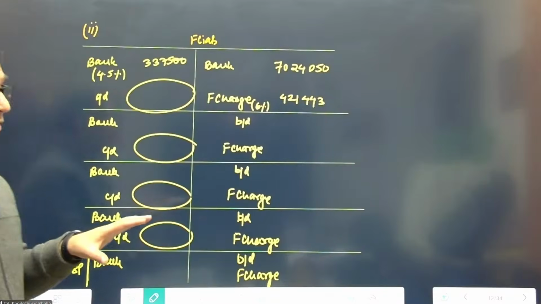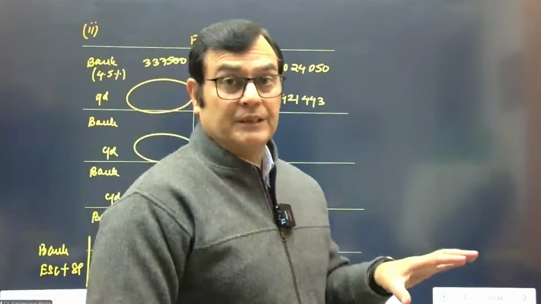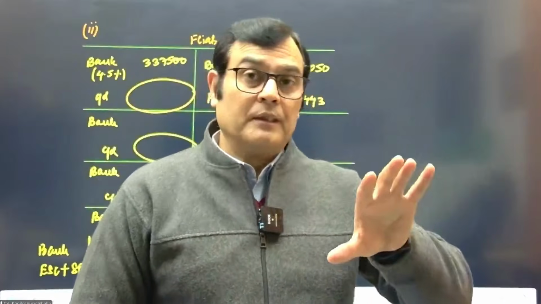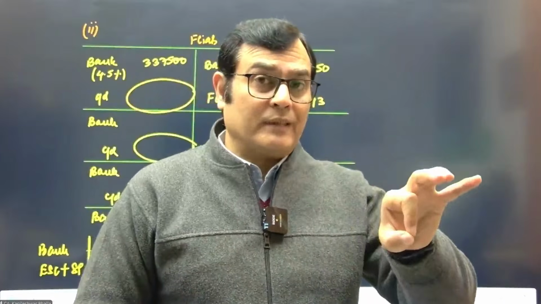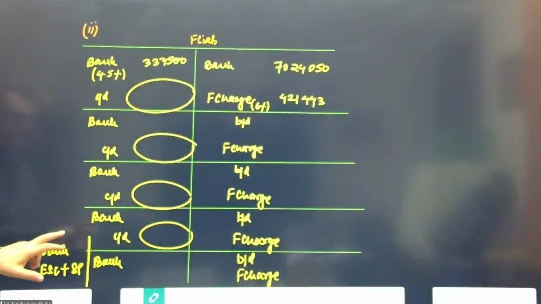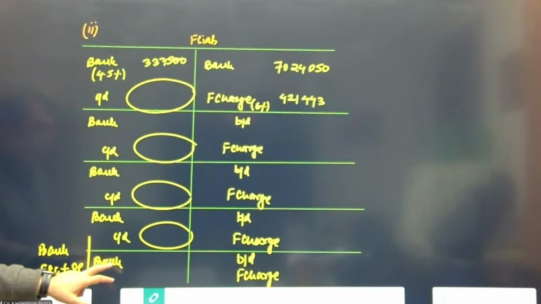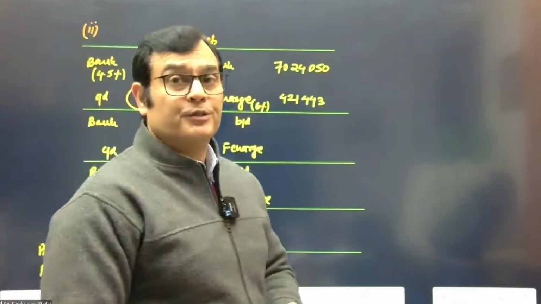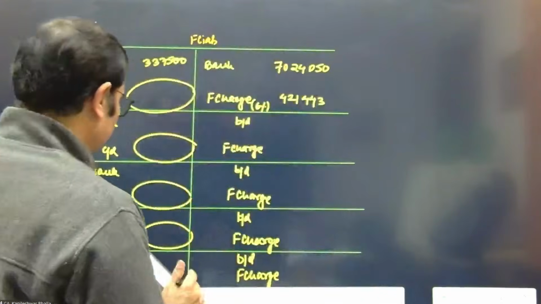I know in the third requirement, the question says that the holder wants to convert to ordinary shares at the fourth year. But right now, the objective is to calculate the interest. And when the objective is to calculate the interest, if the holder says give me cash, you put down bank. If he says I want shares, you split between the face value and the premium. So right now, we're just putting it like that.